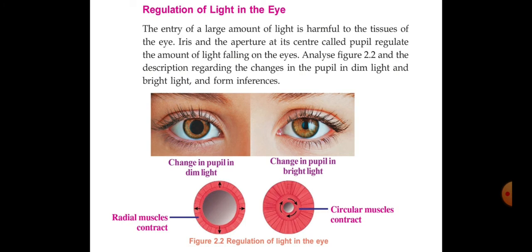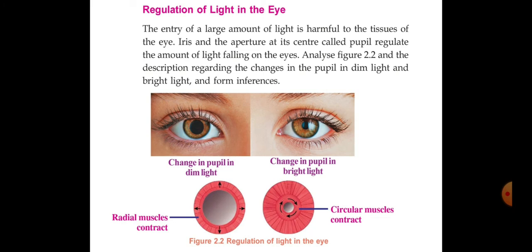Second, look, in bright light or intense light or powerful light, what is happening? Look, the size of the pupil is decreased. So for decreasing the size of the pupil, which muscle is contracting? Circular muscles. You can see that on the screen itself.